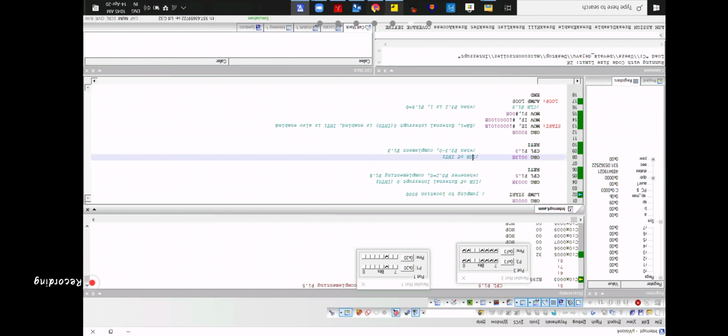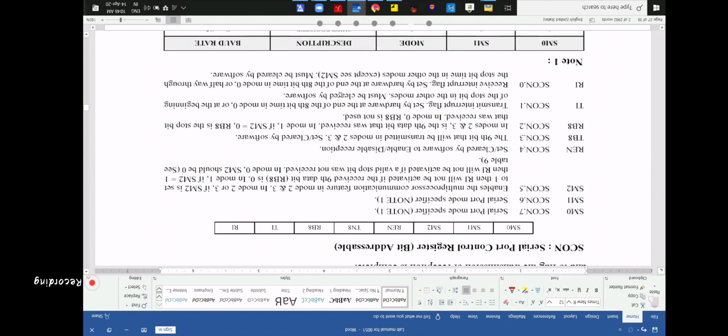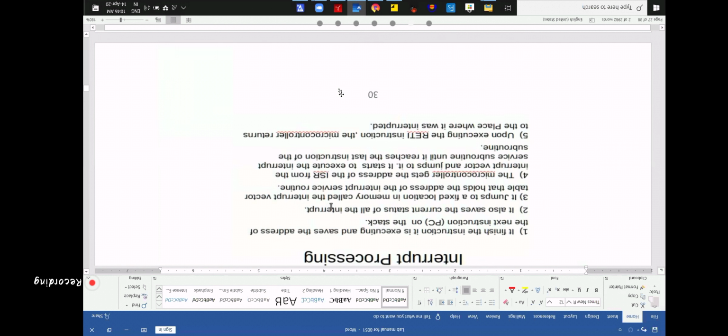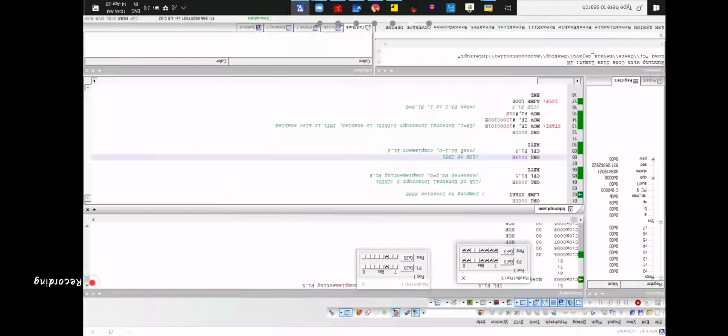When you go back, INT 1, these two bits are... I didn't understand. Why INT 1? INT 0 has higher priority or INT 1 has higher priority? INT 0. INT 0 has higher priority.